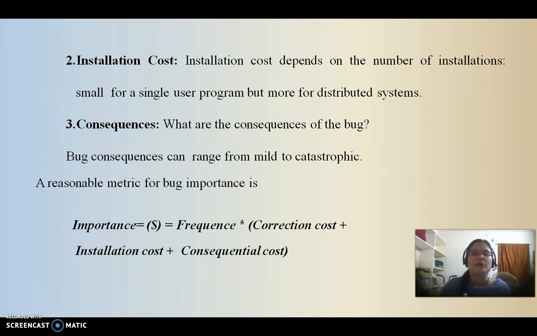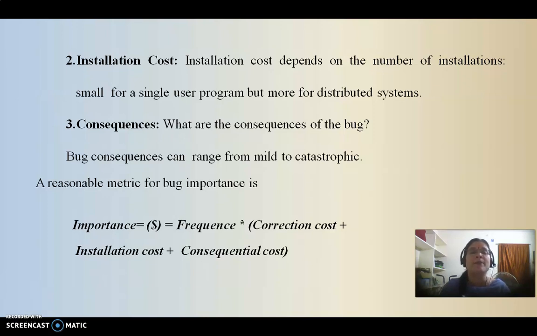Based on all these factors, we calculate a measurement called the importance of that particular bug. Importance is given as frequency times the sum of correction cost, installation cost and consequential cost.